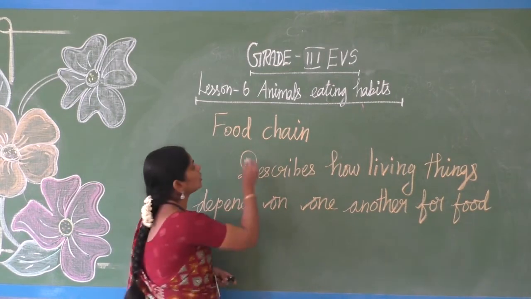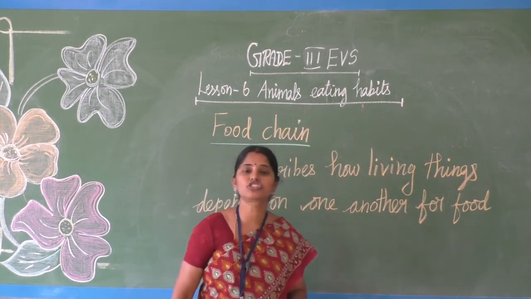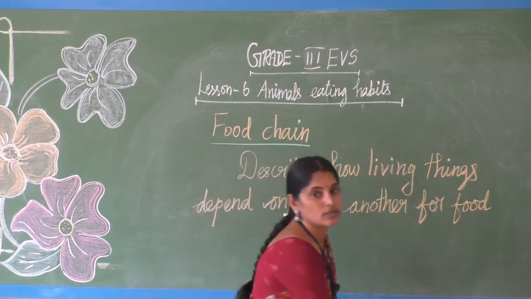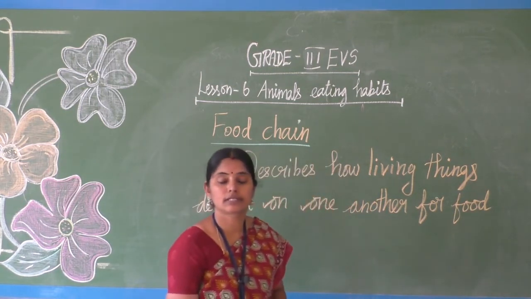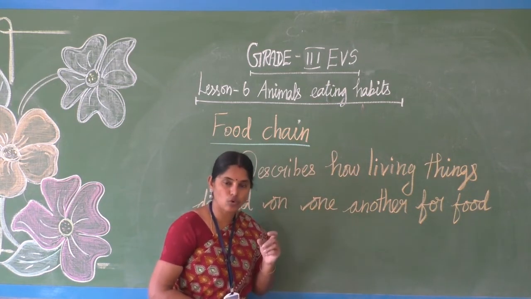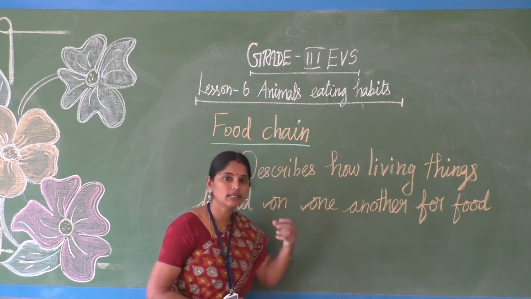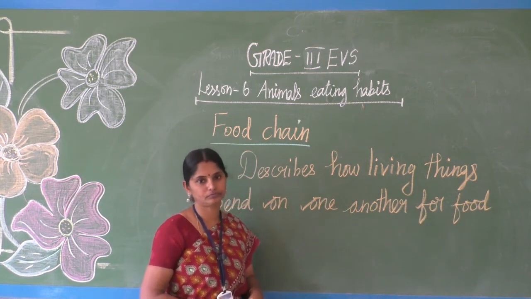Now we are going to see about food chain. Okay, here food chain means what? Animals, see, for example, the grasshopper takes the grass as its food.